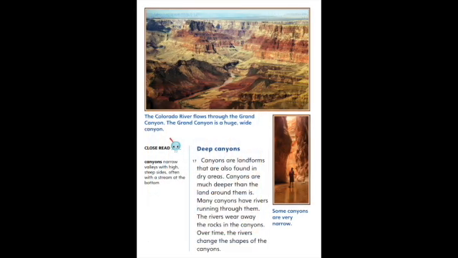Deep canyons. Canyons are landforms that are also found in dry areas. Canyons are much deeper than the land around them is. Many canyons have rivers running through them. The rivers wear away the rocks in the canyons. Over time, the rivers change the shapes of the canyons.